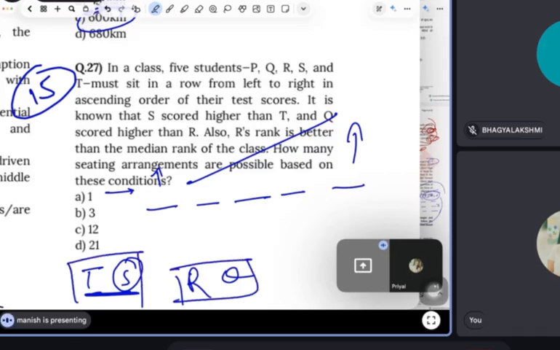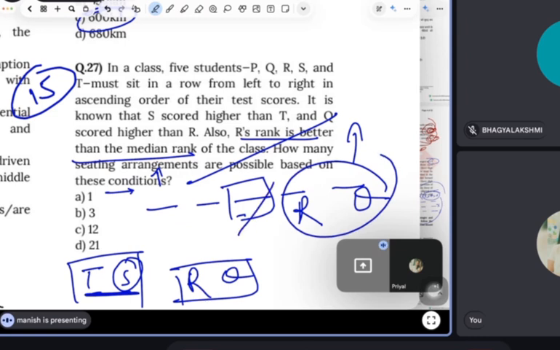Now they have given R's rank is better than median rank. What is median? This one. This is the median, right? So if R is better than that, it means R will definitely be here. So Q will definitely be here. So these two are fixed. Now 3 places are remaining. So the answer will be 3. Common sense.